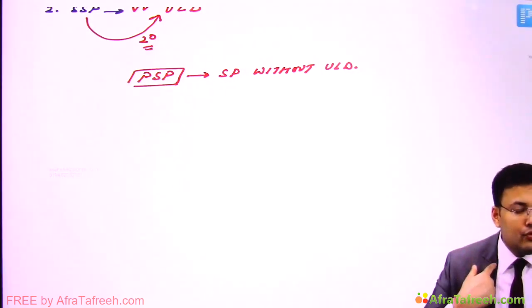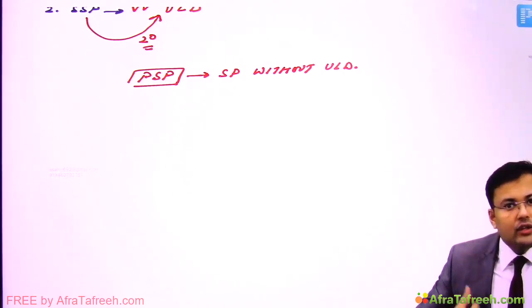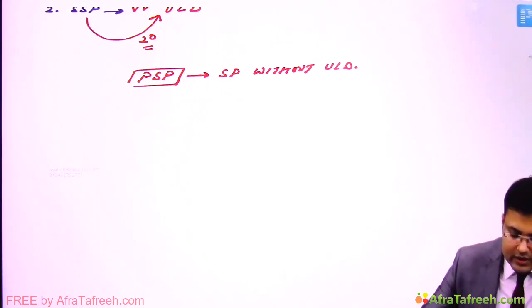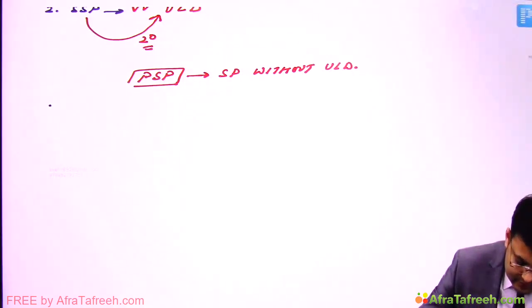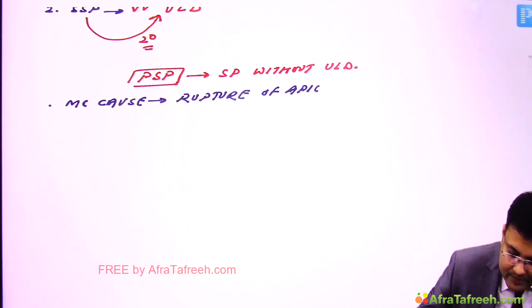An apical subpleural bleb, and because of rupture of this bleb, the air is collected into the pleural space. Okay, so what's the cause? Here the most common cause is the rupture of an apical subpleural bleb.